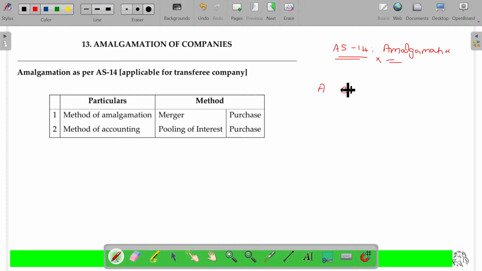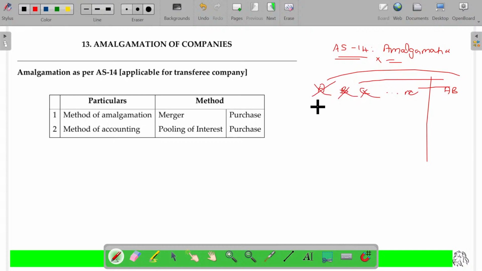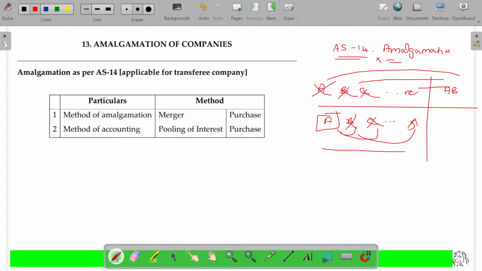Here, company A, B, C, a number of companies will be there, and one new company is formed, AB. This company takes over all the companies. All other companies are closed. This is one type, where one of the leading companies will take over the rest of the companies, and the rest of the companies are closed. Only one existing company will continue after the amalgamation. Maybe this is named as amalgamation, or it may be named as absorption, but anyhow, for AS number 14 purpose, it will be considered as amalgamation only.